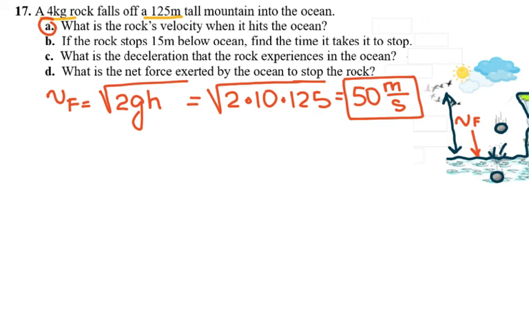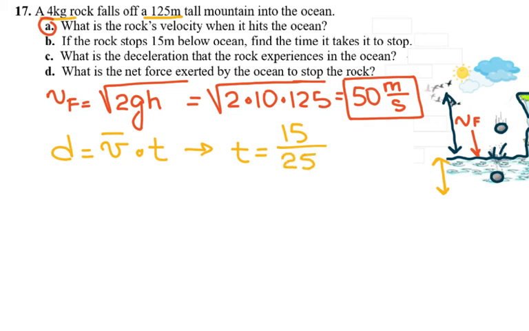Then the next question they ask you: if the rock stops 15 meters below the ocean, find the time it takes to stop. I'm going to use the distance because they give me the distance, and that is average velocity times the time. So to find the time, I need the distance, which is 15, divided by the average velocity, which is 25, because it enters the water at 50 meters per second and then it stops underneath the water, so that's 0. That gives me 0.6 seconds. So that's how long it will take to stop. So that is for B.